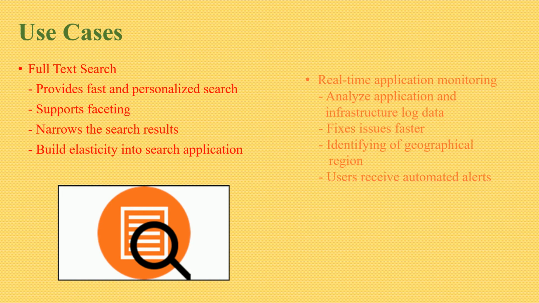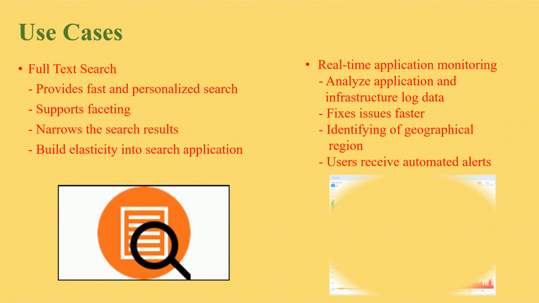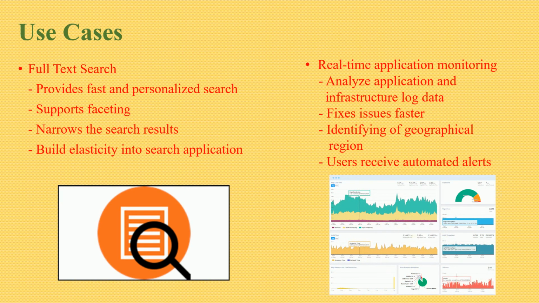The second use case is real time application monitoring. Store, analyze, and correlate application and infrastructure log data to find issues across the customer's facing applications and websites by capturing activity logs. It also fixes issues and improves application performance. Logstash is used to push these logs to our Amazon Elasticsearch Service domain. Elasticsearch indexes the data and makes it available for analysis in near real time, which is less than 1 second.